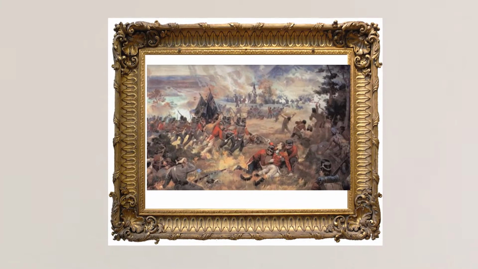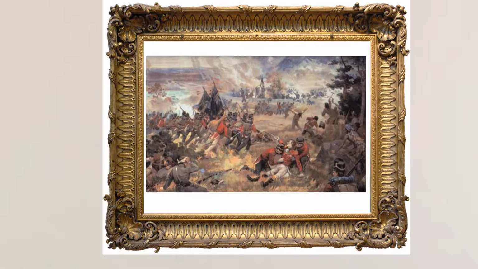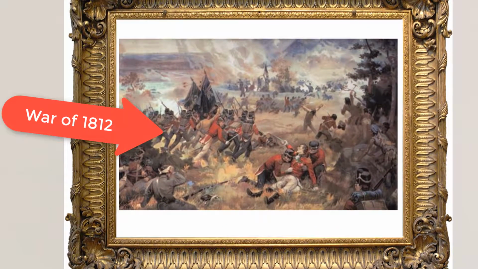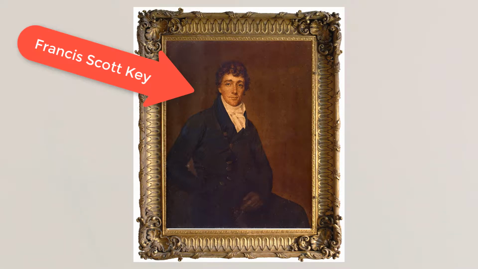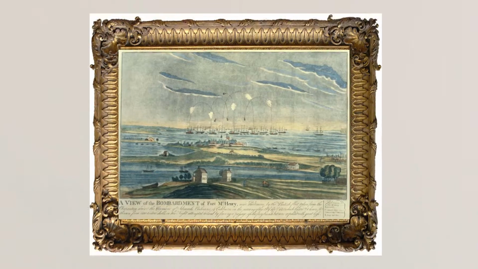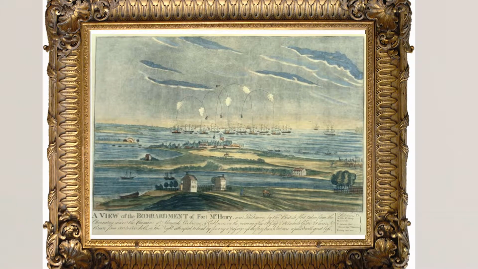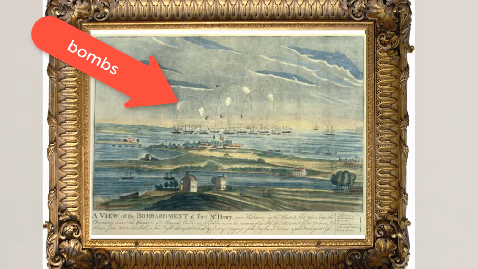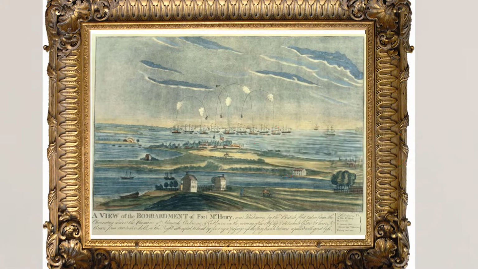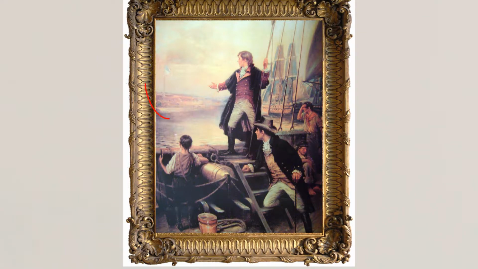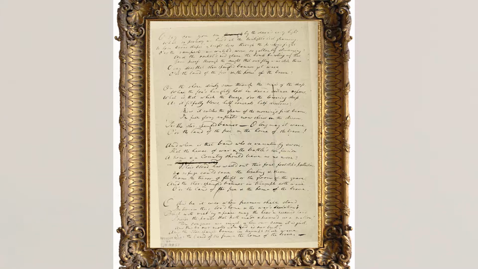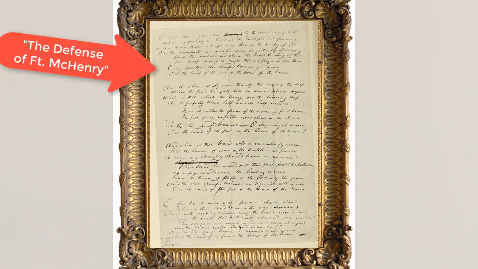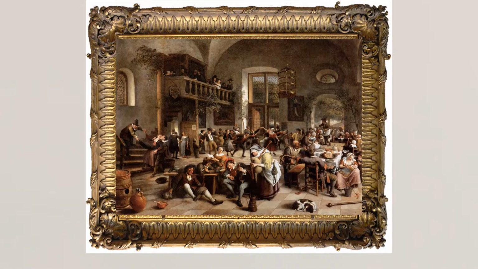In August of 1814, the United States was once again at war with Great Britain, this time in the War of 1812. A Washington, D.C. lawyer named Francis Scott Key was being held prisoner on a British ship off the coast of Baltimore. Key watched as the British bombed America's Fort McHenry throughout the night. In the morning, the American flag at the fort was still flying, signaling to Key that the Americans had not surrendered. He wrote a poem commemorating the event entitled The Defense of Fort McHenry.